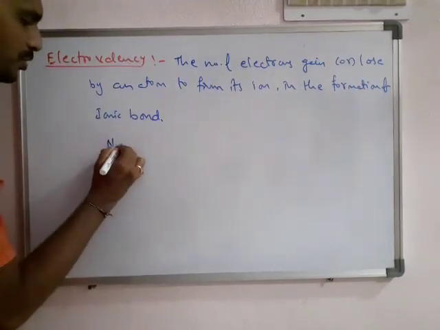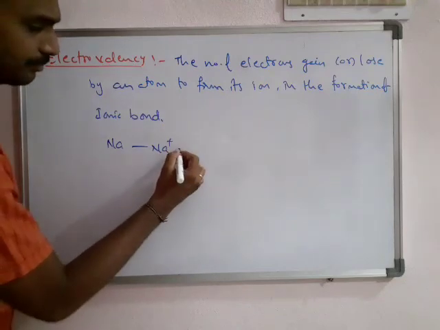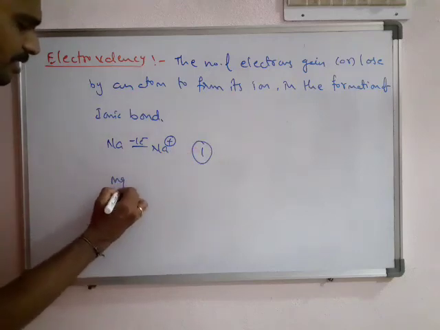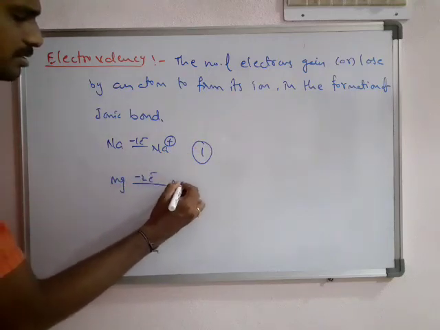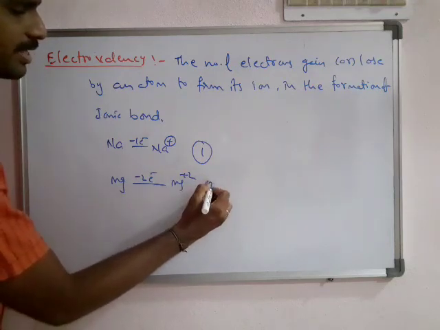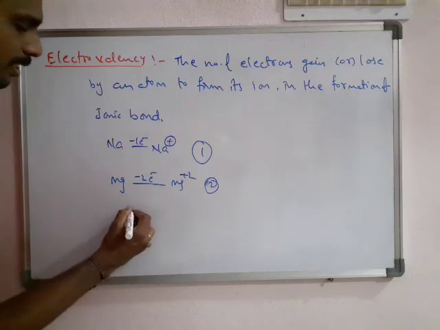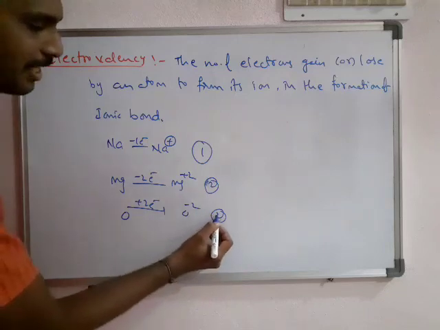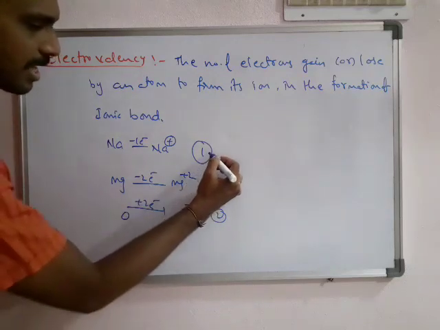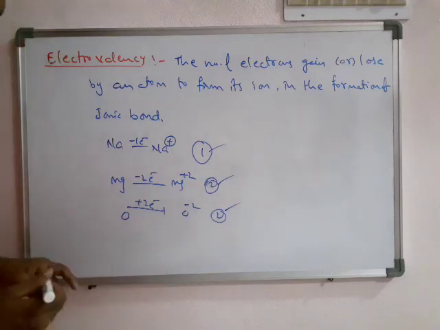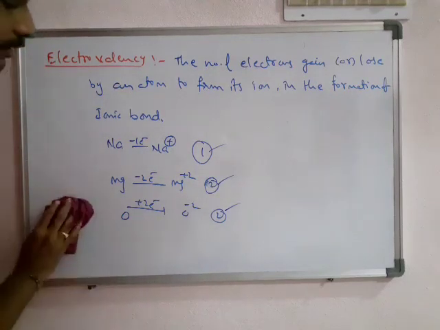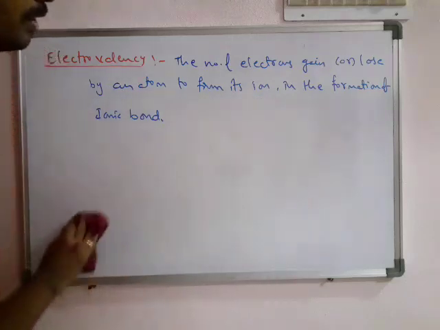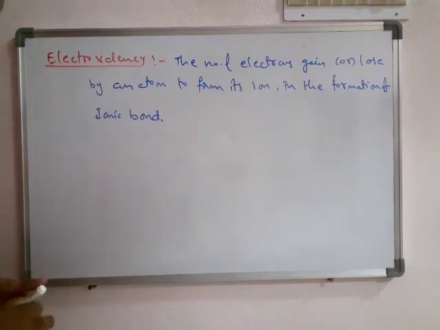For example, sodium becomes Na plus. It loses 1 electron, so its valency is 1. Mg loses 2 electrons, so its electrovalency is 2. O got -2 charge by taking 2 electrons, so its valency is 2. Here the gaining or losing, plus or minus, is not mentioned, just the number. So electrovalency is a very important thing in ionic bond formation. It may be equal or different in an ionic compound.